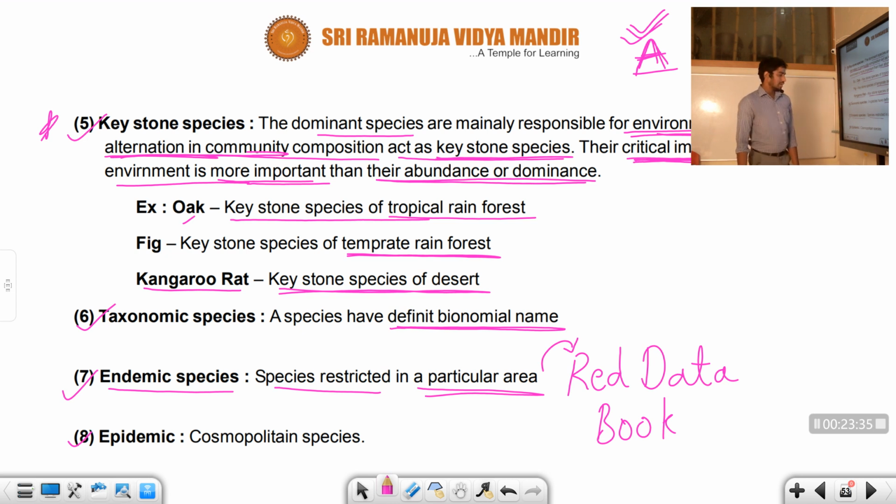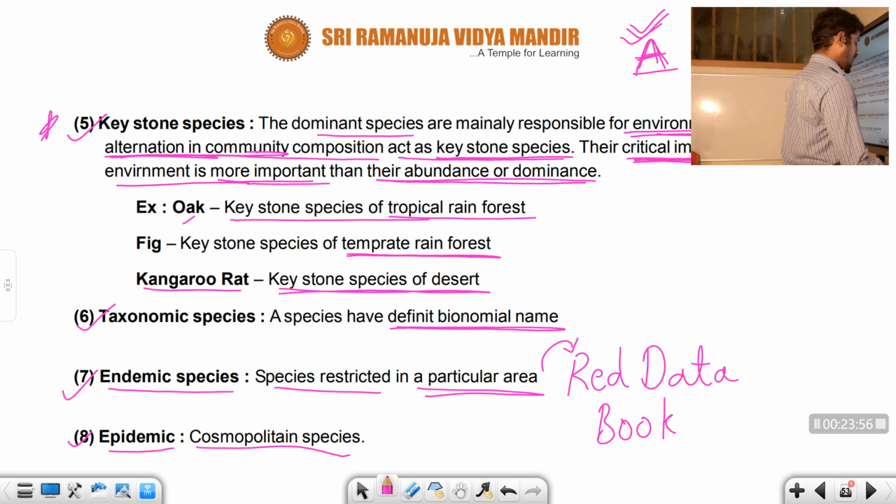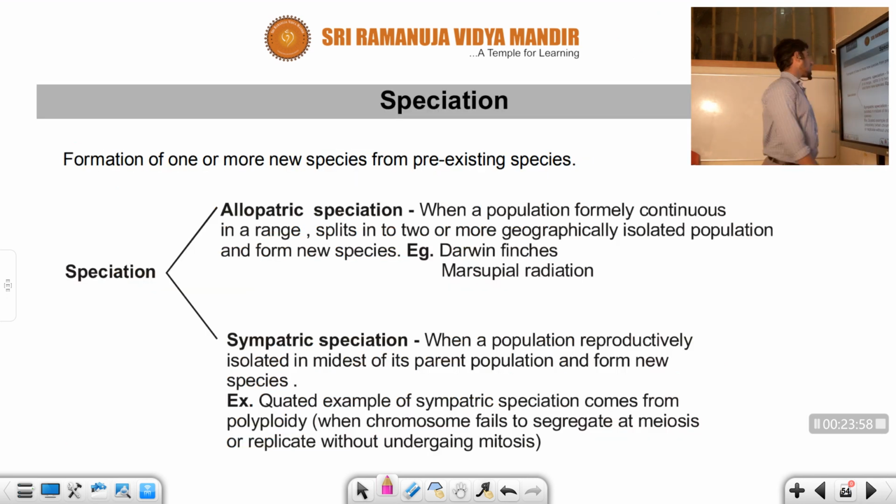Epidemic species means a cosmopolitan species. Cosmopolitan means the species can survive in land, air and water. Species that survive in water, land and air are called cosmopolitan.